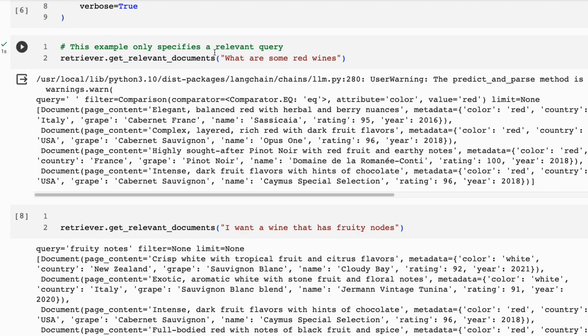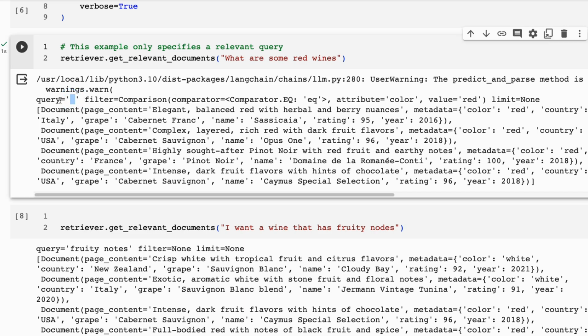Now you'll see that we can go through and we can query. And what actually happens is that the model will take our input, which in this case is what are some red wines? And it will write a query. Now, in this case, there's nothing semantic going on in the query, right? It's just purely going to be filtering. But the filter is going to be a comparison, and it's going to be an equality comparison.